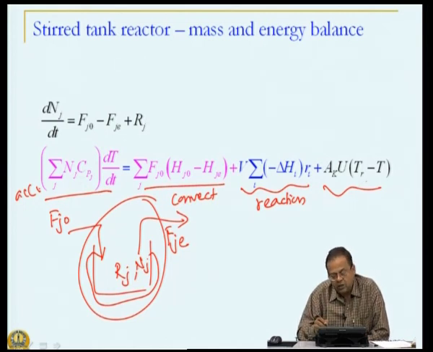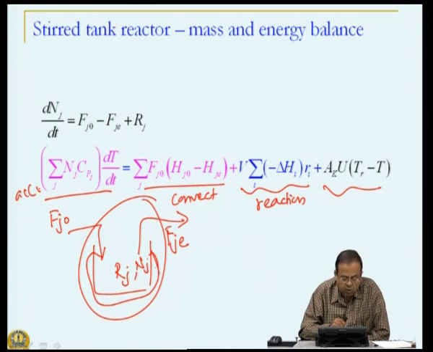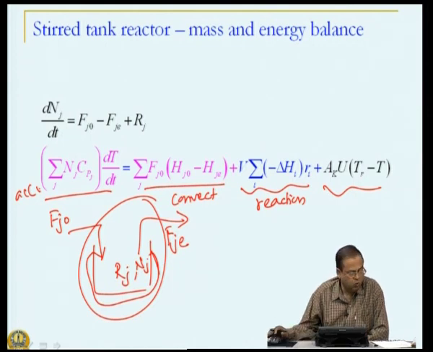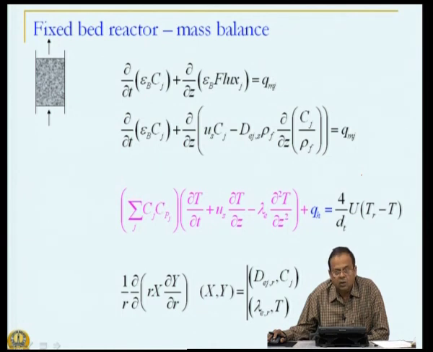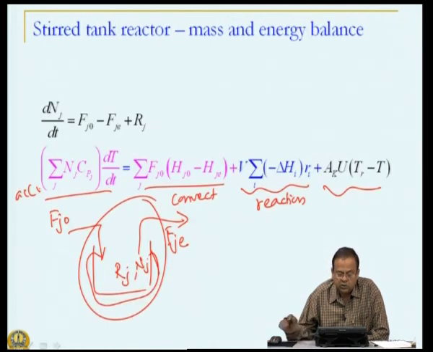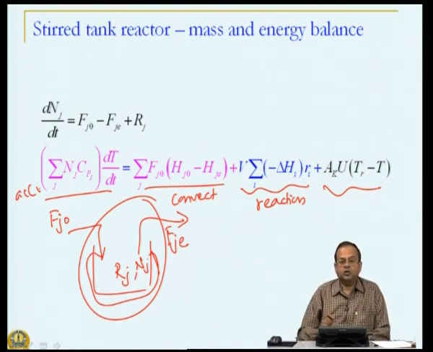Once again, if we are passing hot fluid in the jacket, we will have heating. If we are passing cold fluid, we will have cooling. So, this is how the stirred tank reactor mass and energy balance equations look. These are just reactors where we assume that there are no heterogeneous phases, only a single phase.